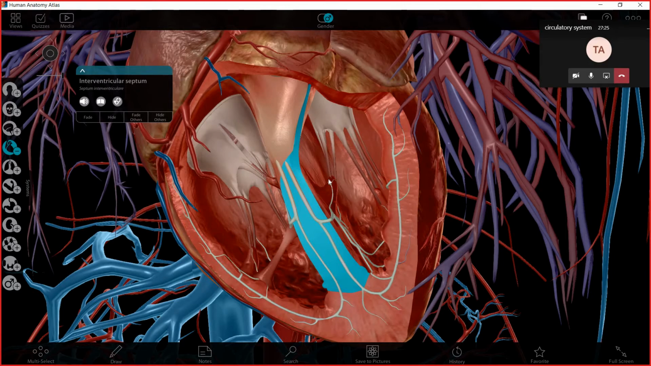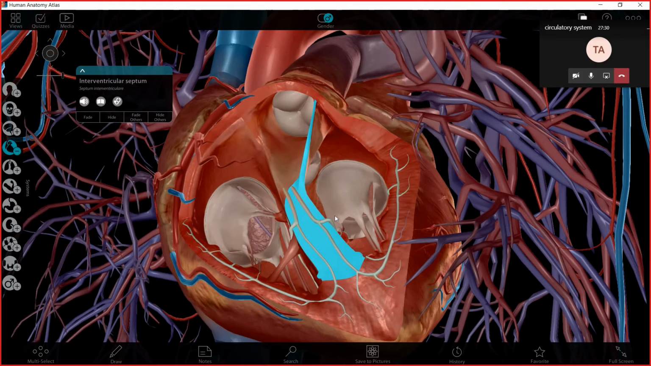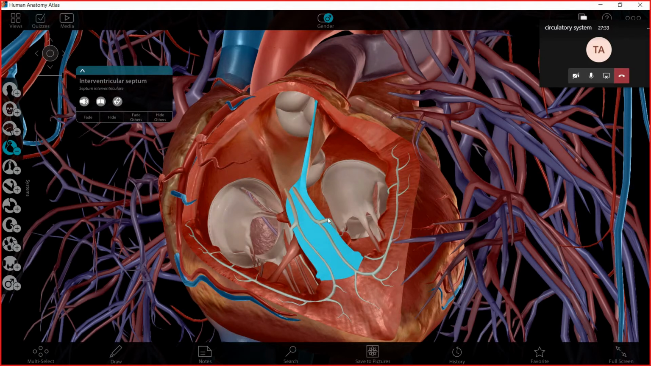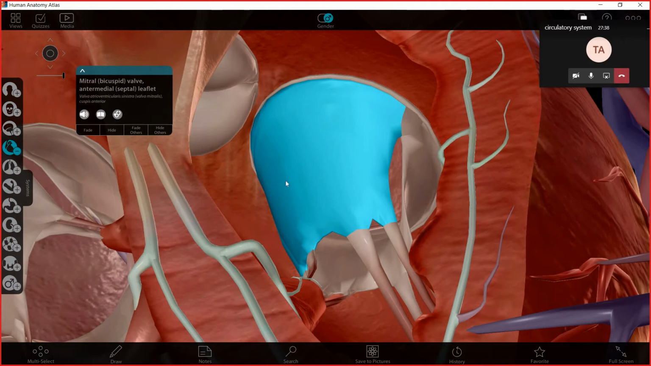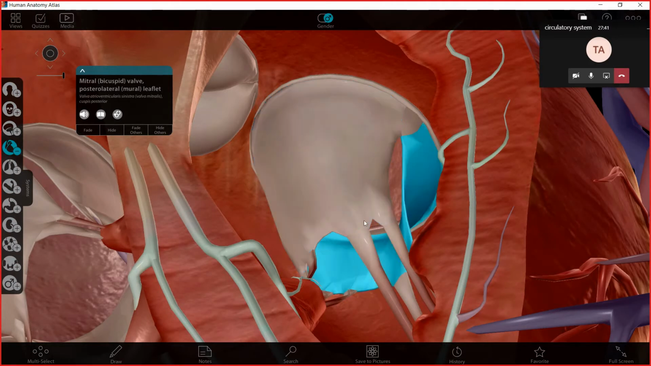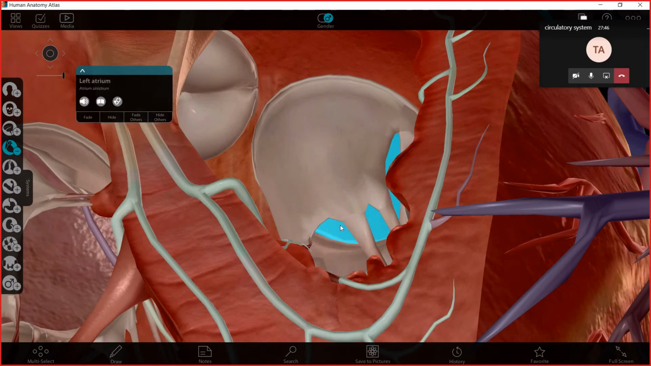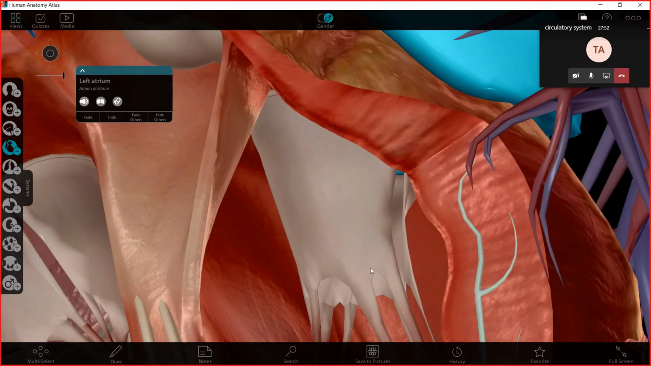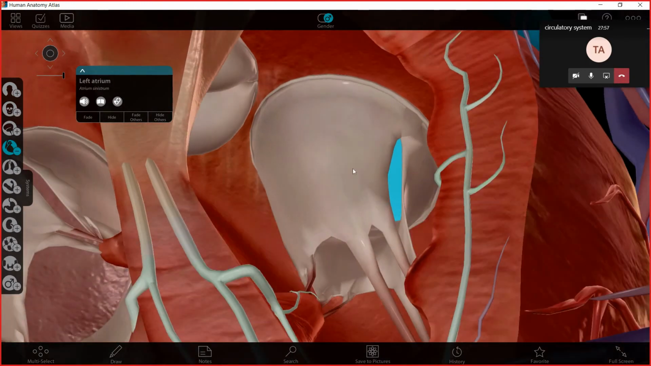Then here we have very important parts. Pay attention to them. We have a special part which is called valve. This is the valve. If you see here, this is the atrium, the upper room of the left side, and here this is the lower room of the left side. So there is the valve. In the heart, we have 4 main valves. Now we are going to see them.